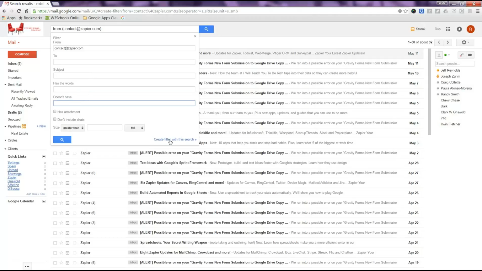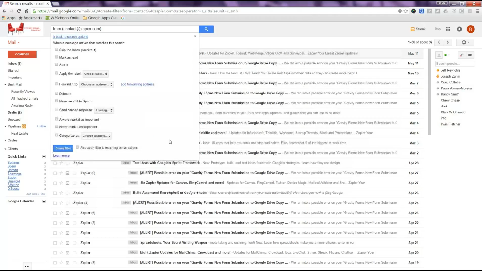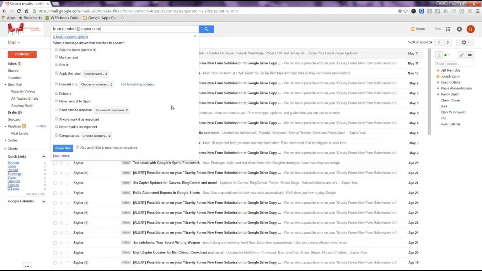Now I say create a filter like this. When an email comes in, I'm going to say skip my inbox, archive it. That's a good rule for Facebook: don't have your Facebook emails go in. Then you can create a separate rule just for direct messages. So all your pings, pops, likes, bumps and all kinds of crazy stuff you don't need are not polluting your inbox.